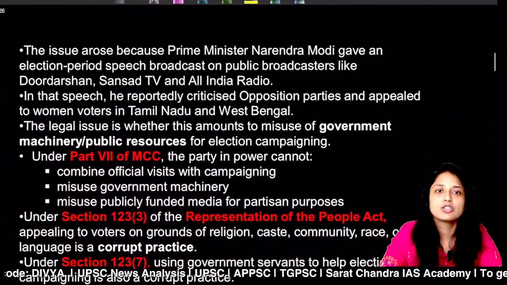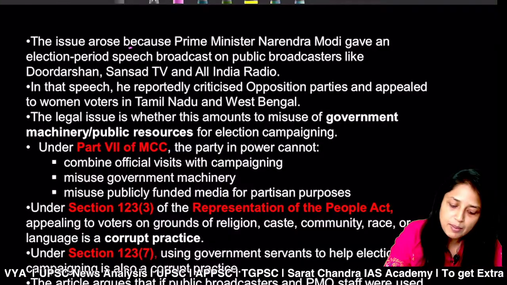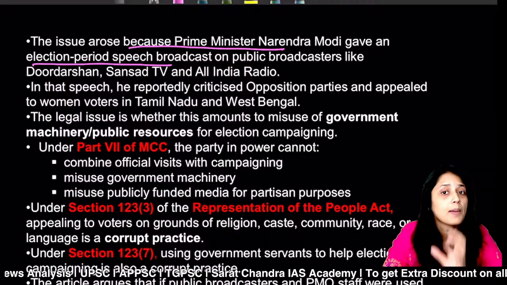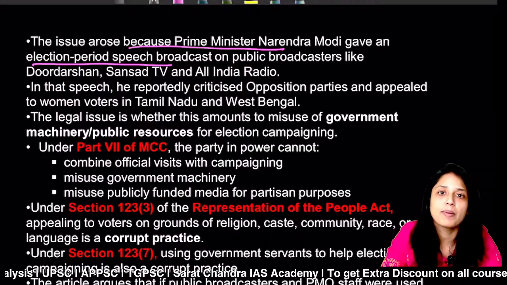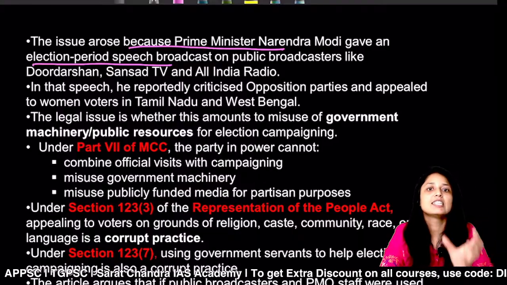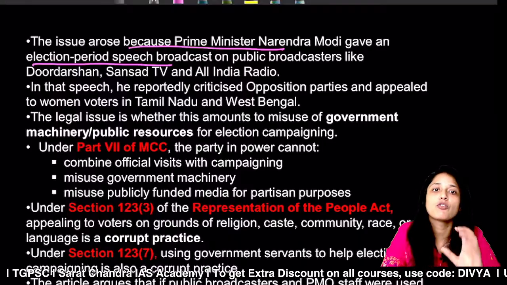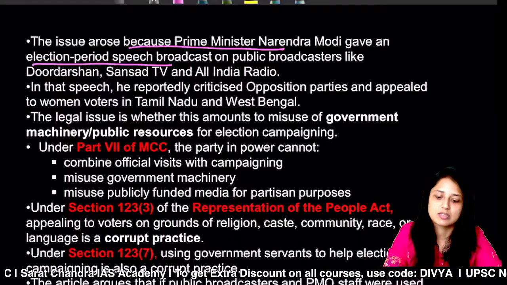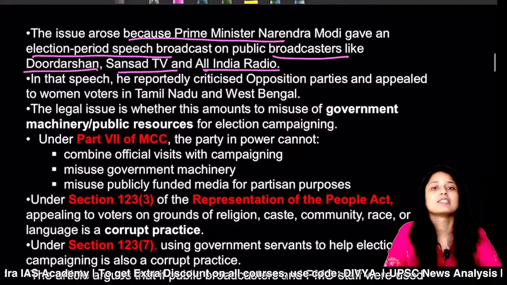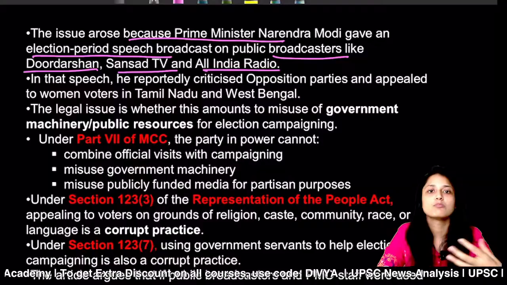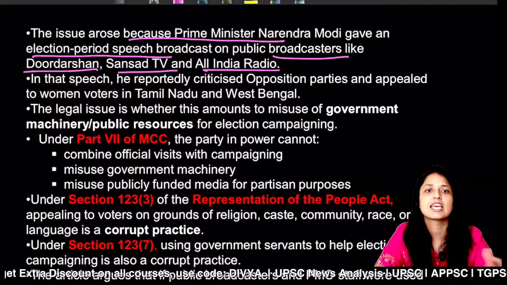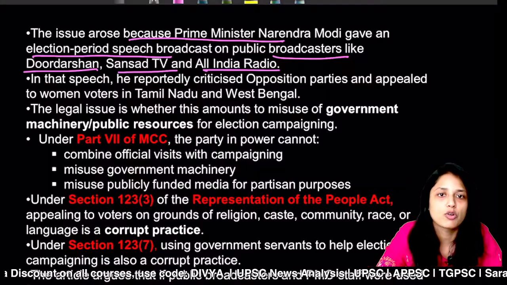So what was the main issue? The main issue was that the Prime Minister of India gave election related speeches on the public broadcasters. Public broadcasters mean funded by government, and where government is getting money from, it's public money, right? So basically the ruling party is using public money for election campaigning or election speeches. Public broadcasters like Doordarshan, Sansad TV, All India Radio. You cannot use these public platforms for election campaigning. You can use them for the promotion of any scheme or anything, but for election campaigning you cannot use that.